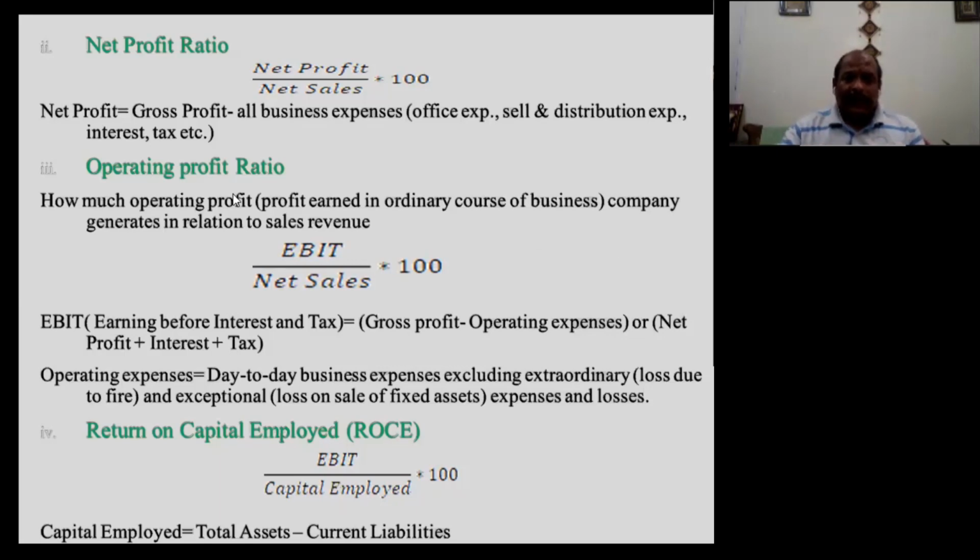Another is the operating profit ratio. This is very important. Operating profit, and another is operating cost. Two concepts are there. When you say operating profit, it is about profit available from day-to-day operation of the business.